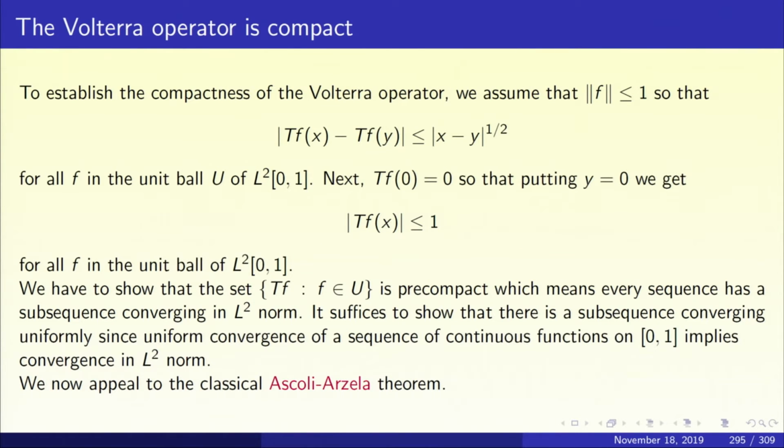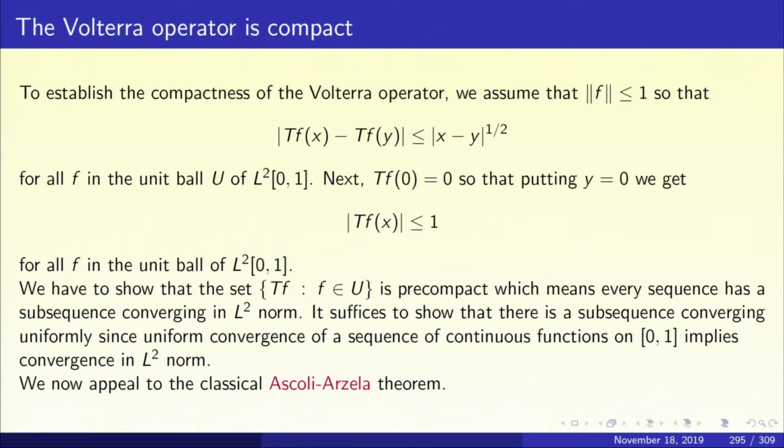Now, with these two essential ingredients, we have to show that the set Tf, where f ranges over the unit ball, is pre-compact, which means every sequence has a subsequence converging in L2. To show that a subsequence converges in L2, it is enough to show that there is a subsequence converging uniformly, because uniform convergence of continuous functions on 0, 1 implies convergence in L2 norm.